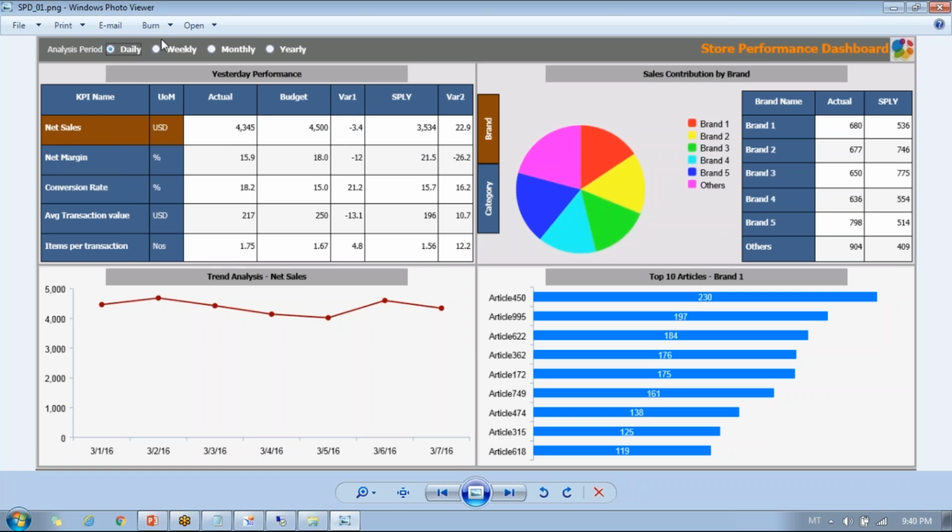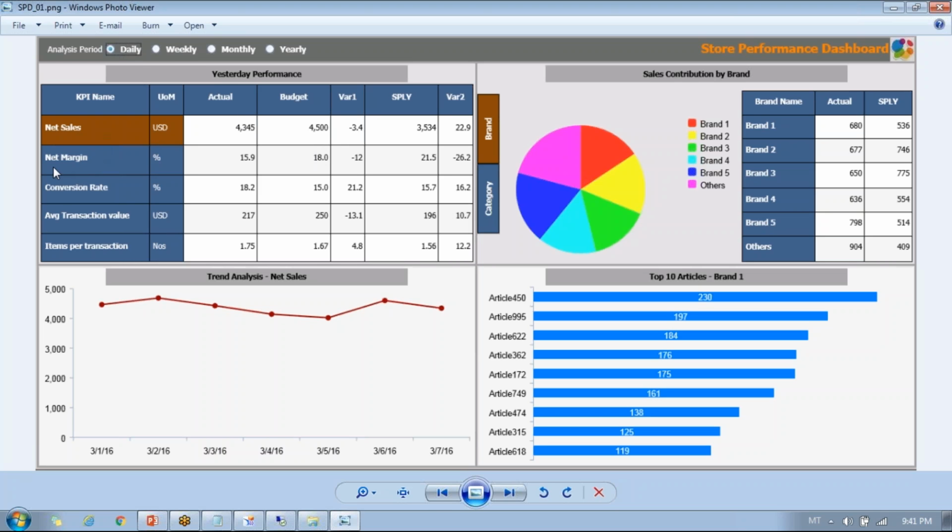So we have a selection for time period: daily, weekly, monthly, and yearly. Based on the selected time period, the complete dashboard refreshes and shows the data for that selected time period only. This dashboard is divided into four quadrants. Quadrant one shows the overall performance. If you select daily, it shows yesterday's performance.